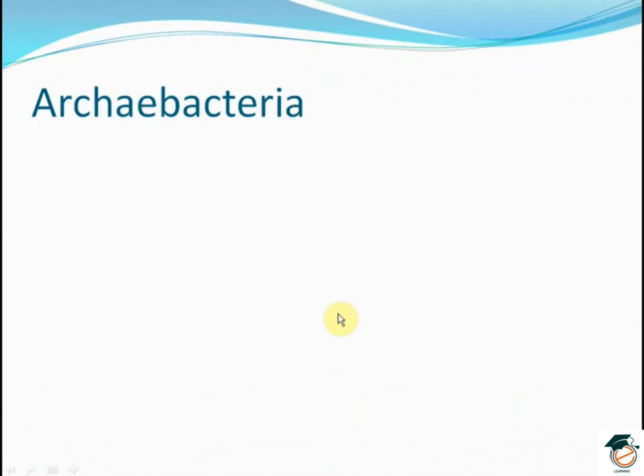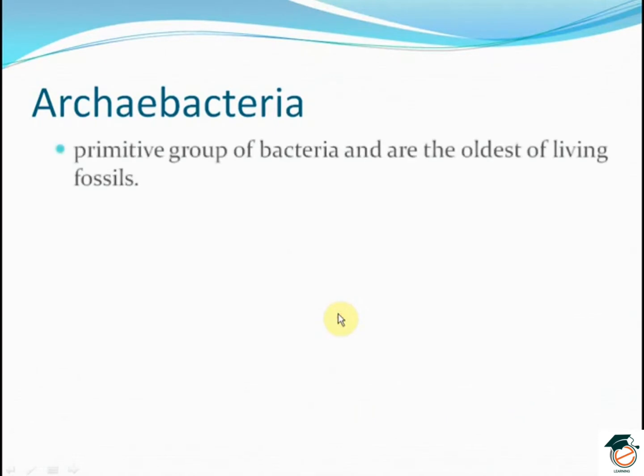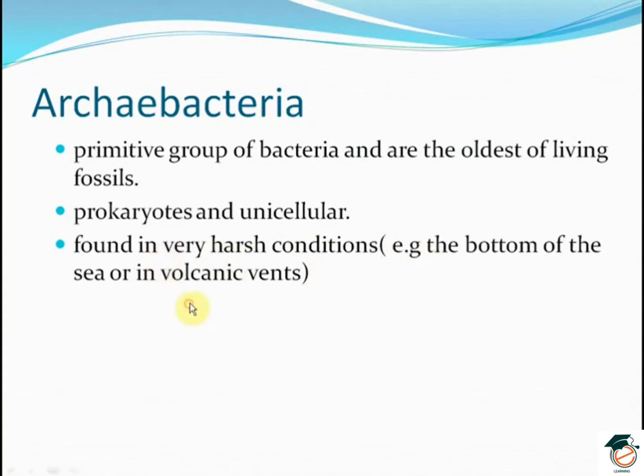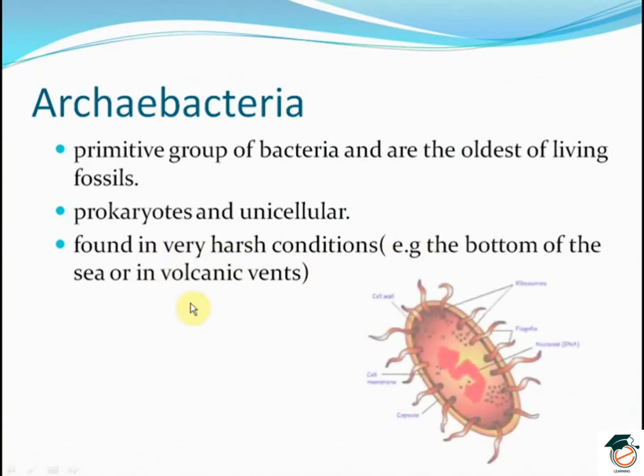Archaebacteria. They are the primitive group of bacteria and are the oldest of living fossils. They are prokaryotes and unicellular. They are found in very harsh conditions, that is, at the bottom of the sea or in volcanic vents. The archaebacteria lack muramic acid and peptidoglycan.